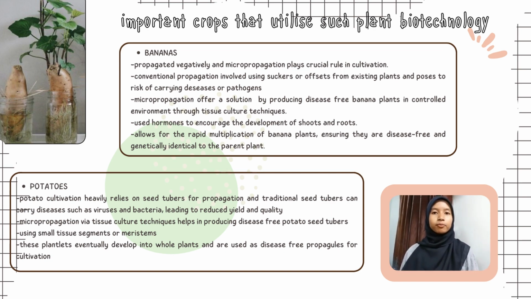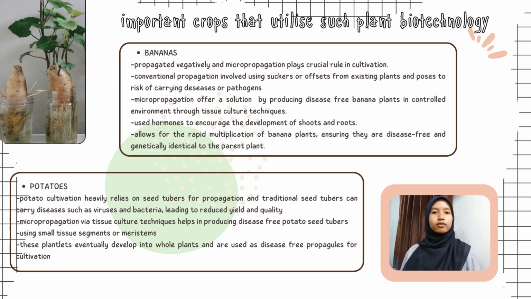Bananas are typically propagated vegetatively, and micropropagation plays a crucial role in their cultivation. The conventional propagation method, which involves using suckers and offsets from existing plants, poses the risk of carrying diseases or pathogens. Micropropagation offers a solution by producing disease-free banana plants in a controlled environment through tissue culture techniques.